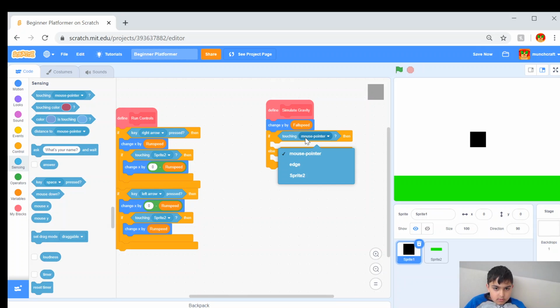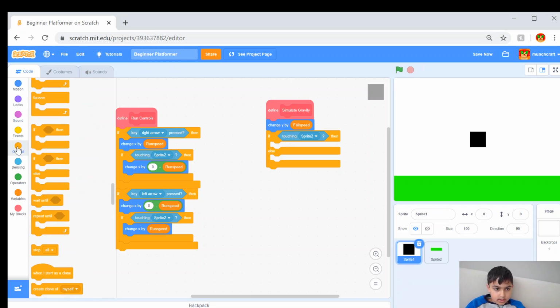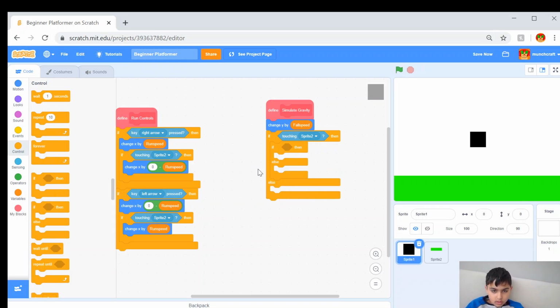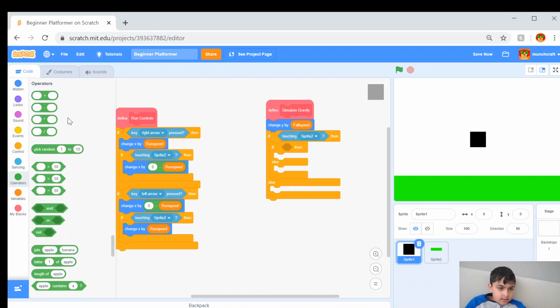So that we can create the falling and not falling. And then what you're going to want to do is put another if then else inside of the if then part, the top part, and you're going to drag this little sign and say if fall speed is less than 0.